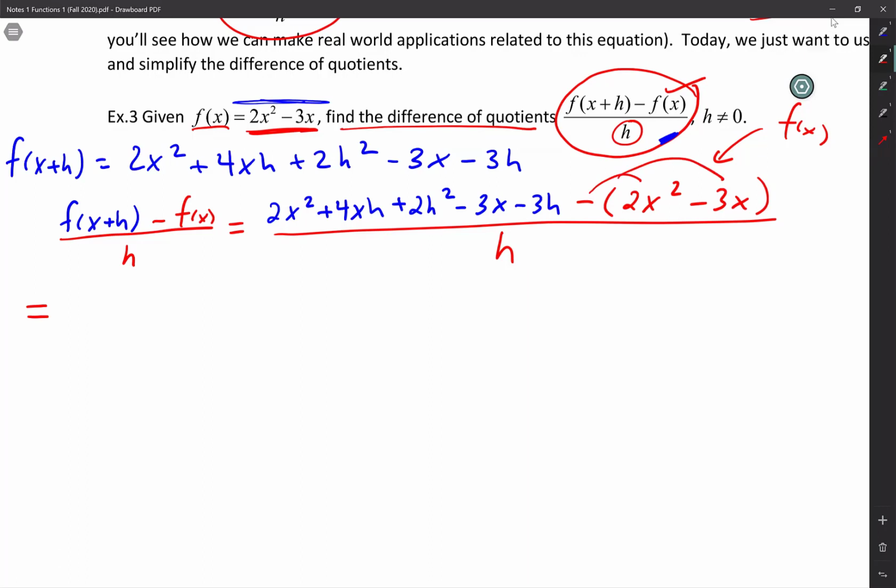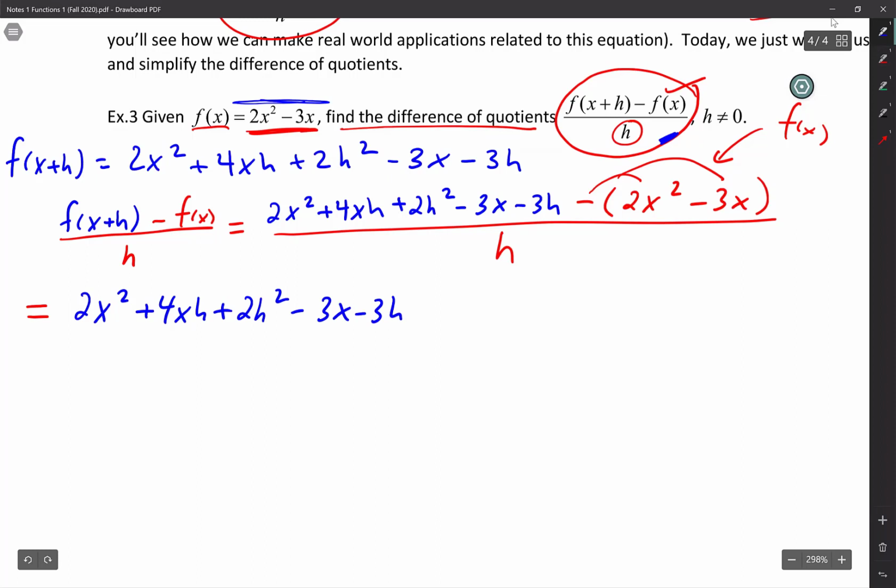All right, so now that we did that, I'm gonna go ahead and distribute this. And now that I know what's in blue there, I'm just gonna write everything in red now. It's still f of x plus h, so I'm gonna write it in blue. You don't have to if you don't want to, guys. 2x squared plus 4xh plus 2h squared minus 3x minus 3h, and then go back to my neutral, minus 2x squared plus, because I'm distributing the negative, 3x all over h. All I did was distribute the negative.